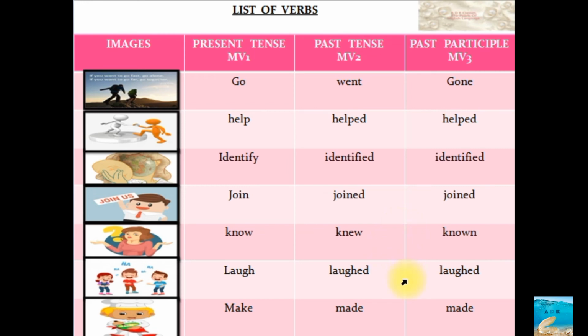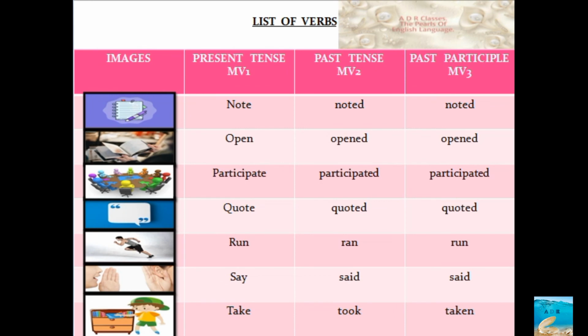Again, a list of verbs. You just try to understand this list of verbs at the initial level. Make, made, made. Note, noted, noted. Note down the answer. I have noted down the answer. I noted down the answer.